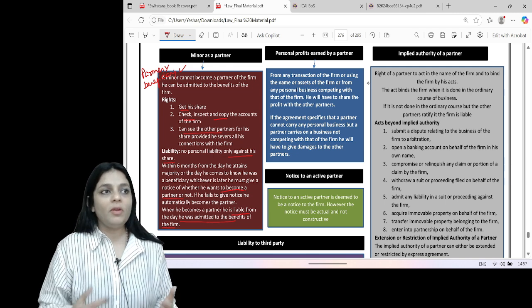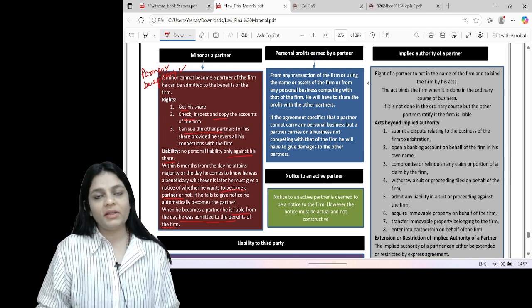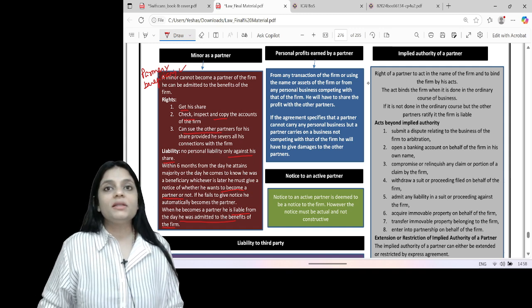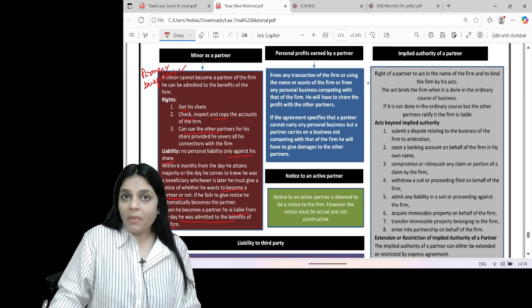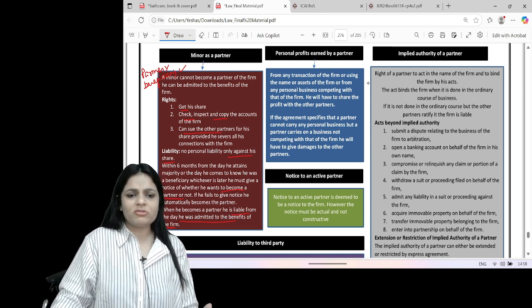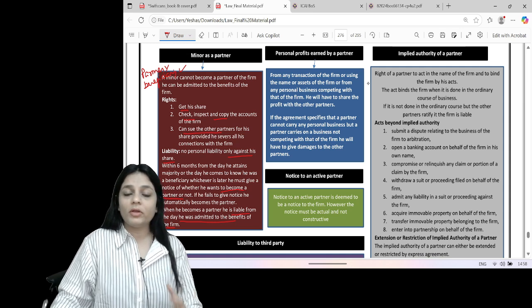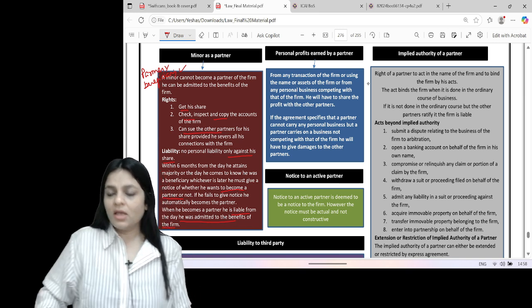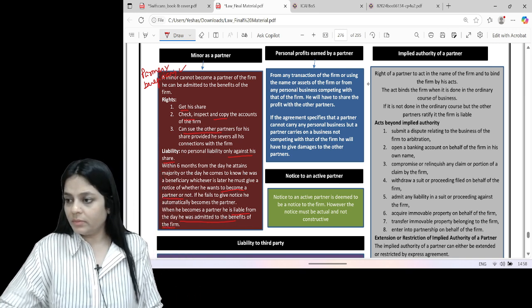No. Because if every partner shares profits, who will bear the losses? But can we have some partners who will not share the profits? Yes. Now, what is the next one? Does every partner have a right to claim remuneration? No, you're doing the work of your partnership. How can you claim remuneration? But remuneration is payable if the agreement says so or if it is the custom of the firm.